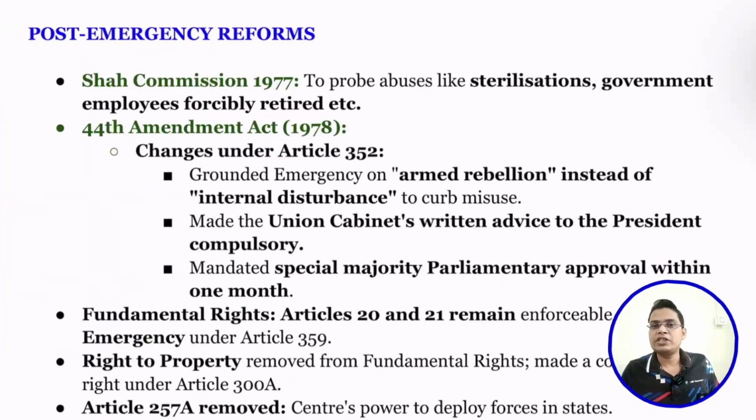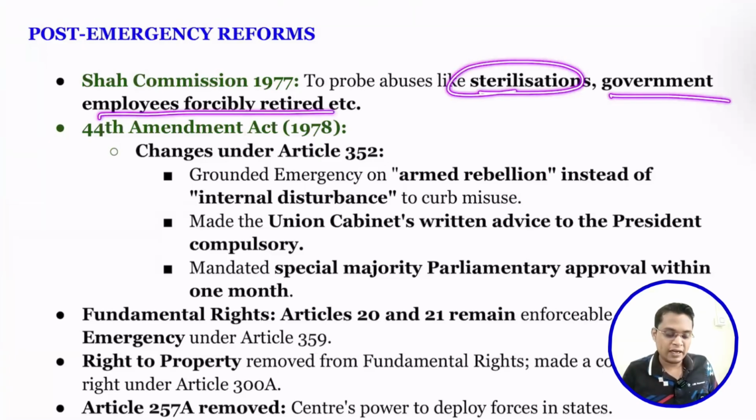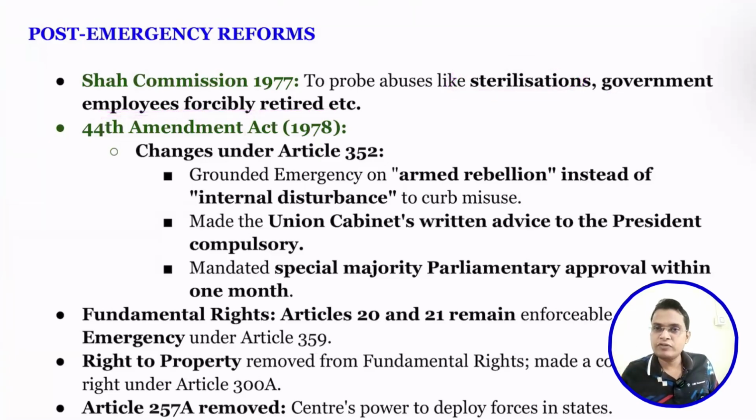So next is post-emergency reform. After the emergency, there was the defeat of the Indira Gandhi government and the formation of the Janata Party government. They formed the Shah Commission, and the Shah Commission inquired about abuses like sterilization and government employees being forcibly retired, and they provided a lot of suggestions. On that basis, the Janata government provided the 44th Constitutional Amendment Act. Here a lot of safeguards were introduced to prevent misuse of national emergency.